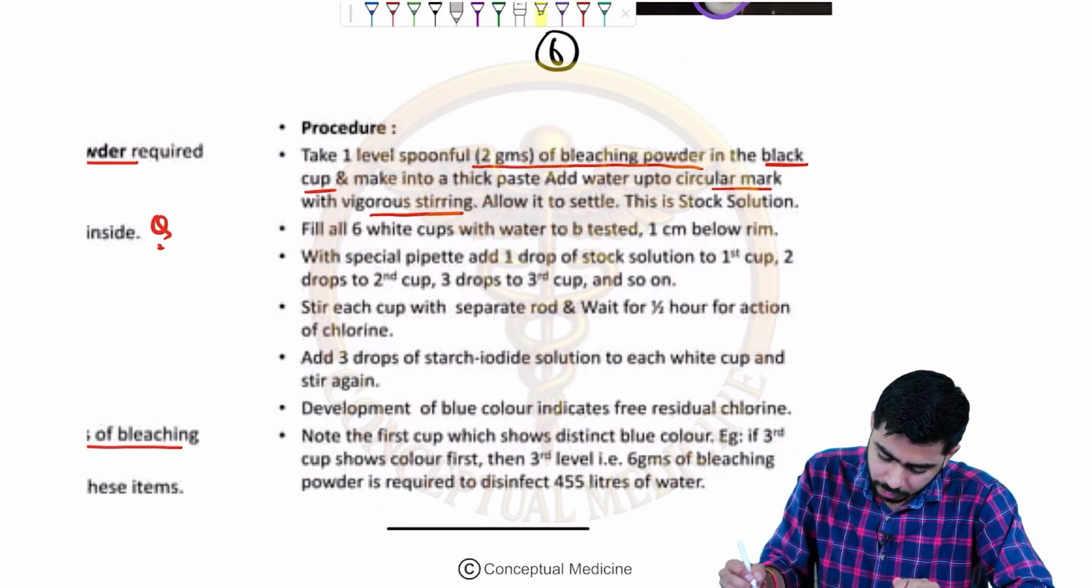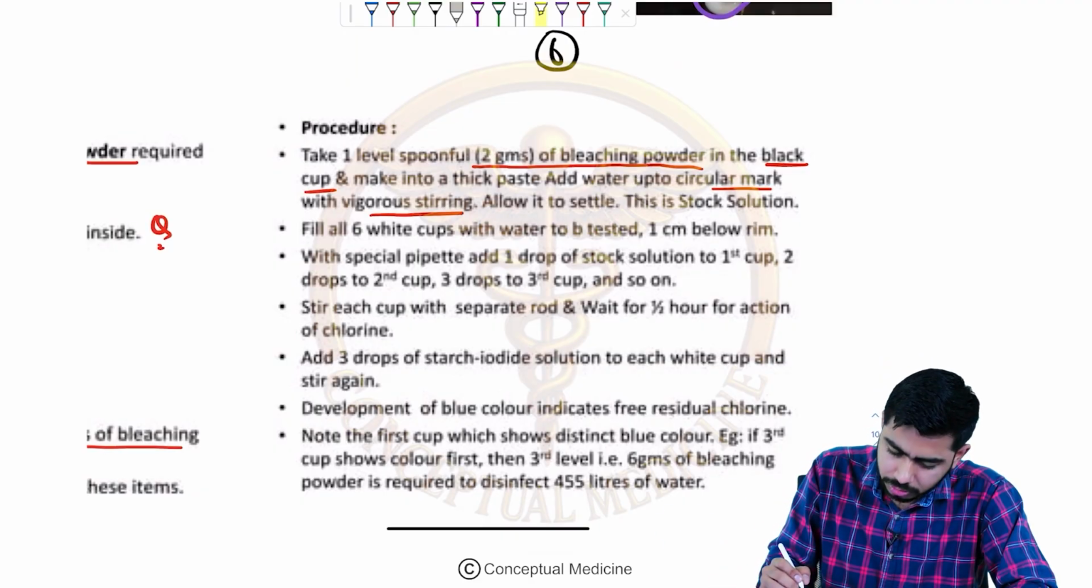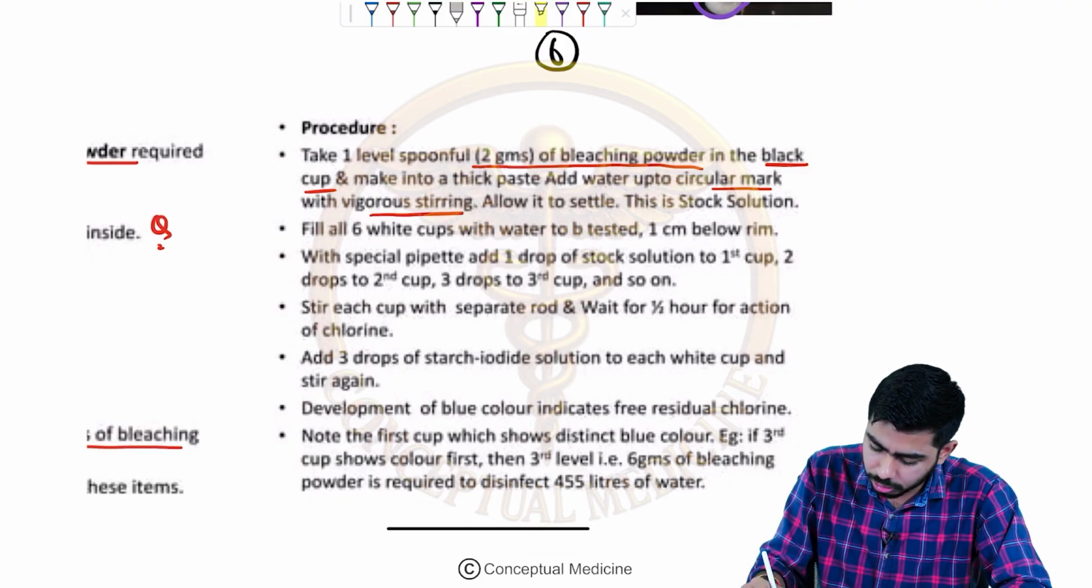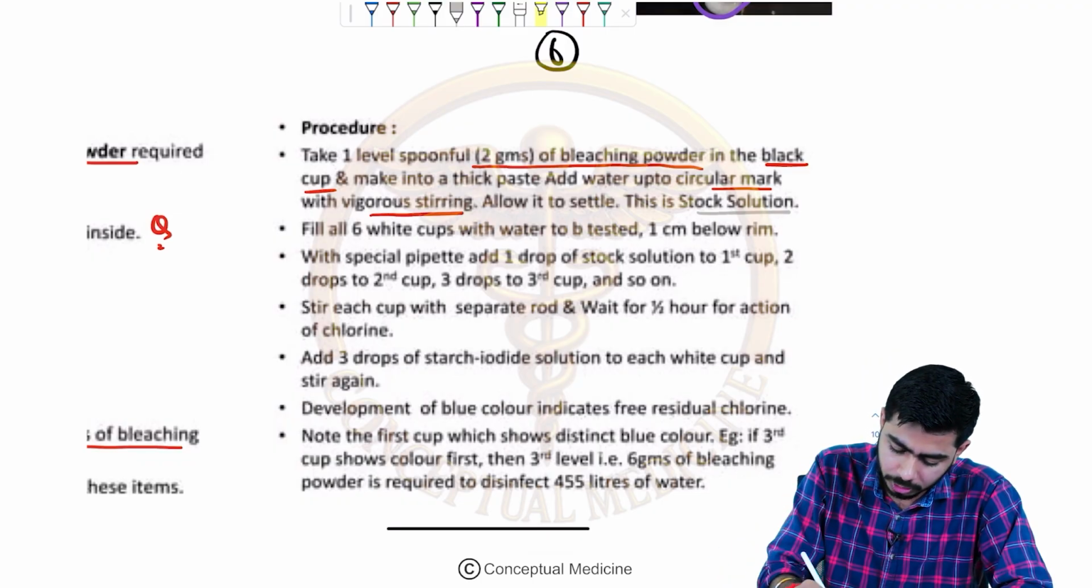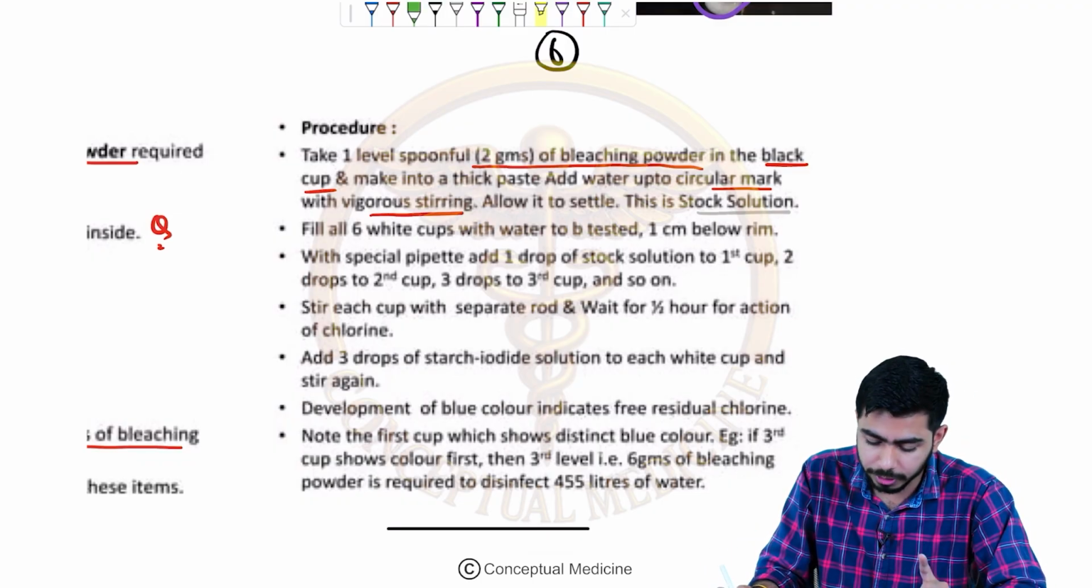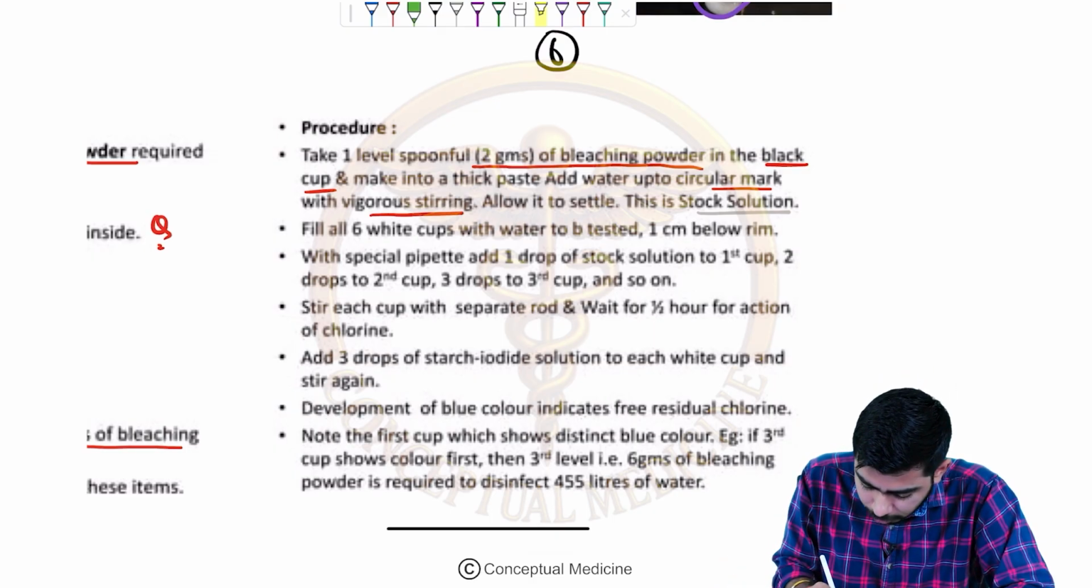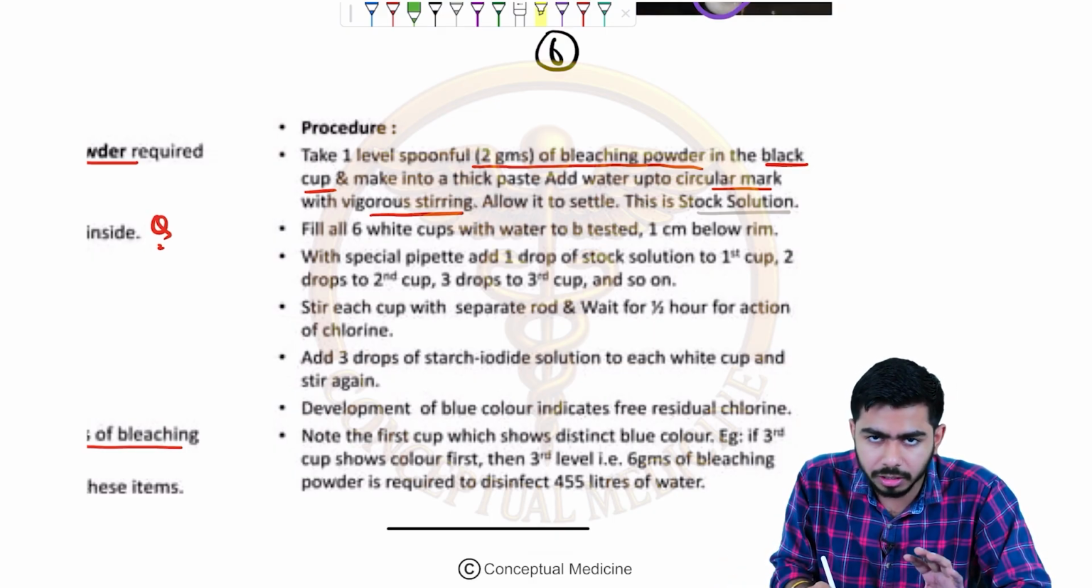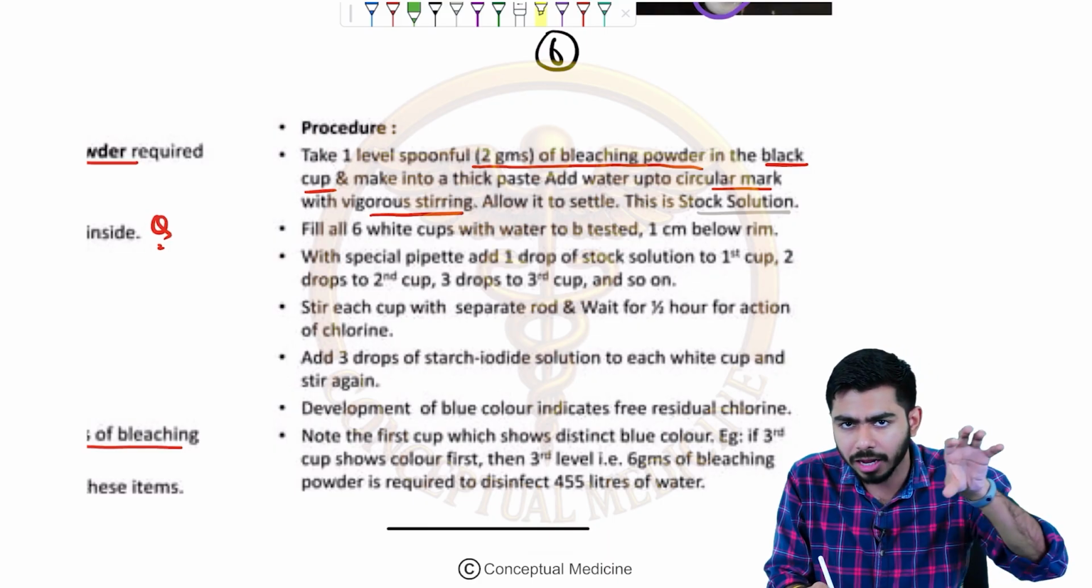Then you will be having 6 other white cups also. Once you make that solution, this solution is called the stock solution, guys. Very important. Then you will be having the 6 white cups. You are having 1 black cup and 6 white cups.